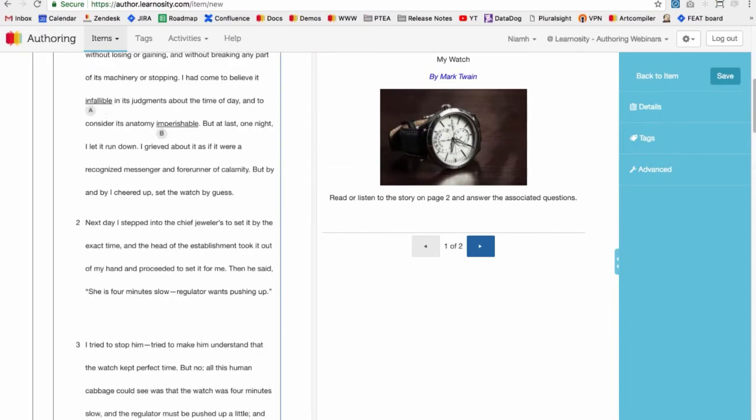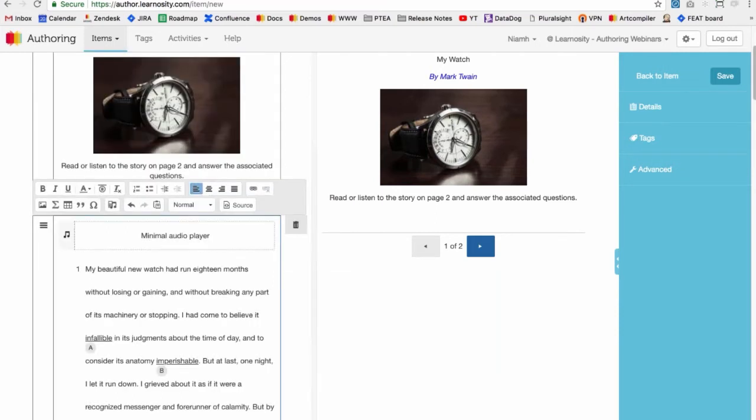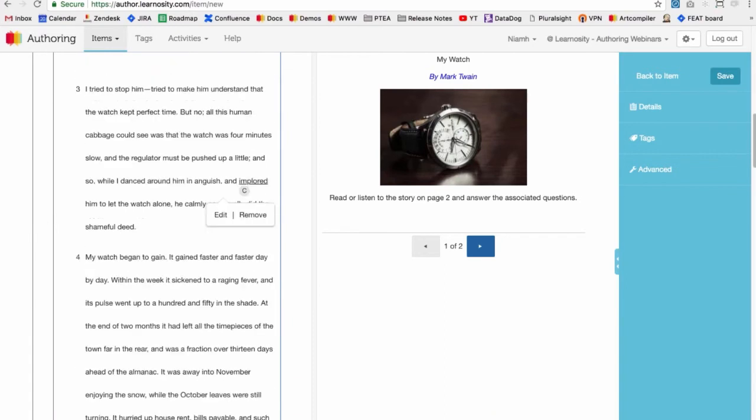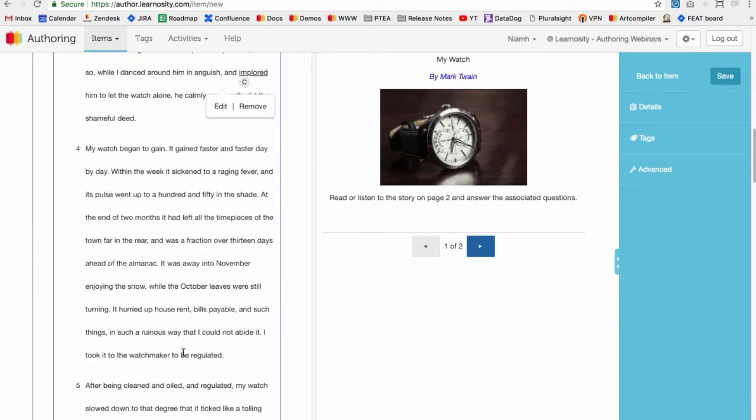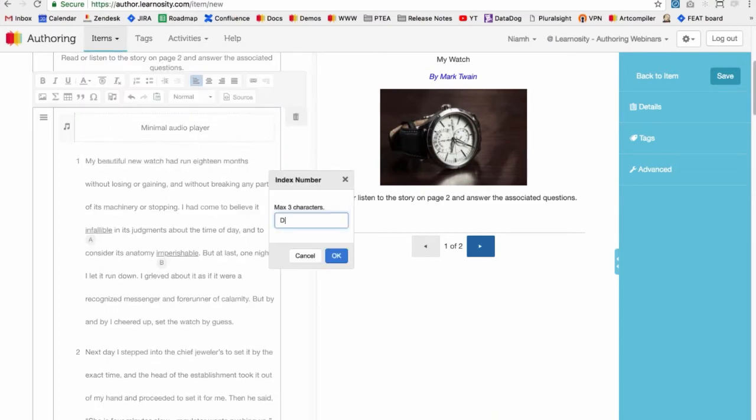So if you want to delete the underlined indicator style from a word, just hover over the word, it'll change color when you hover over it, click it, and then remove. We'll just remove the style, not the word. And if you want to change the indicator that you've associated with the word, you can do that just with the edit button and the pop-up box will appear again. Just going to highlight one more word. Okay. And then we'll save when we're done.